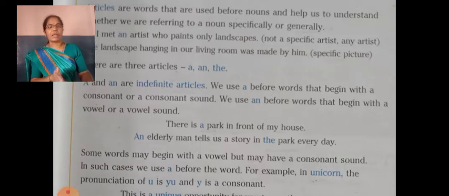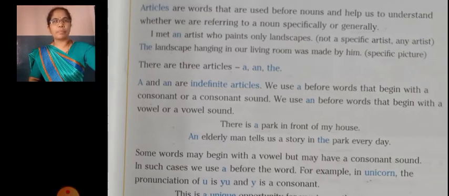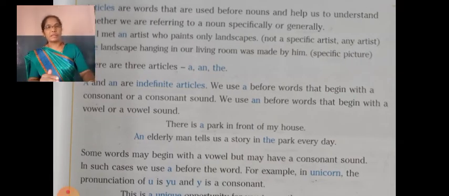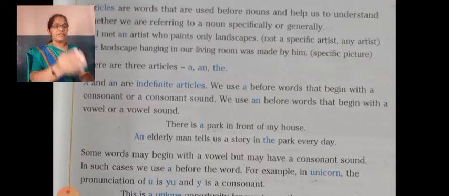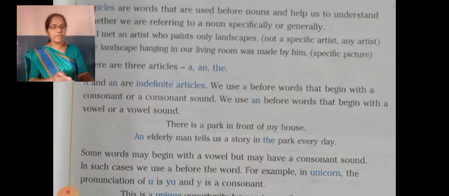It talks about a specific picture, a particular landscape. Here it is talking about the particular landscape. So in "The landscape hanging in our living room was made by him," it is mentioned specifically.